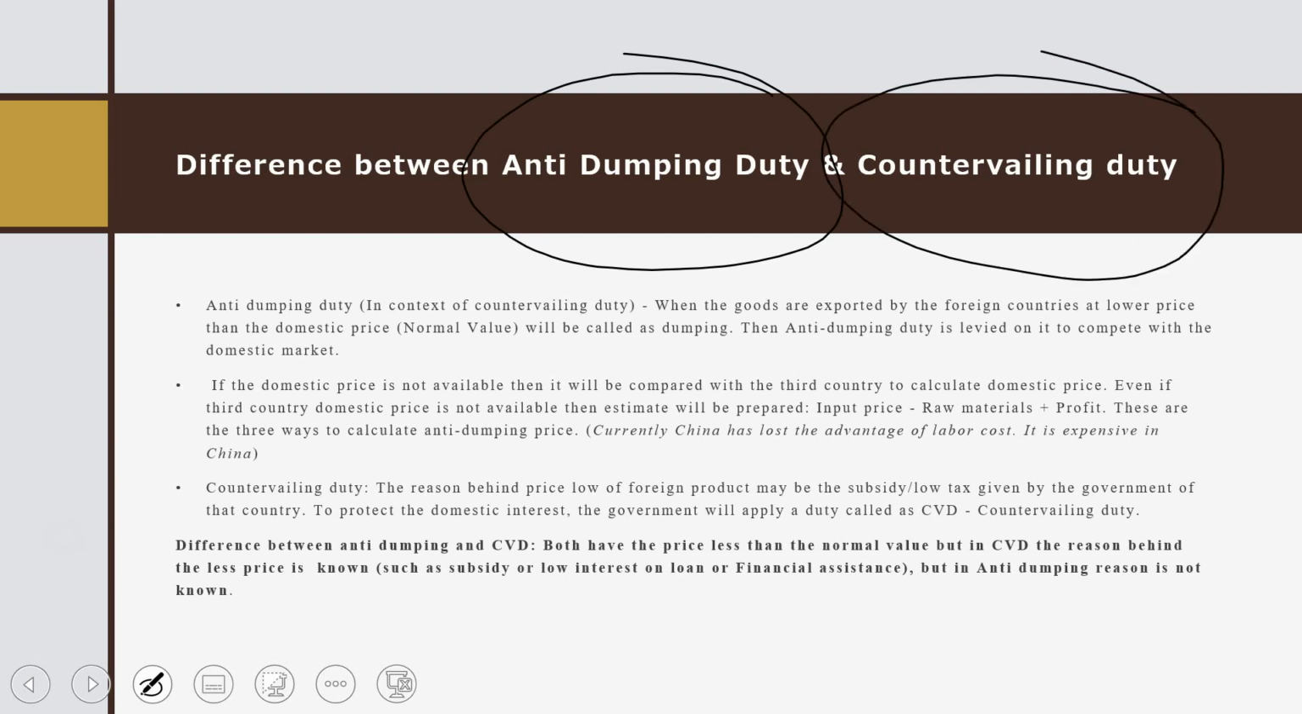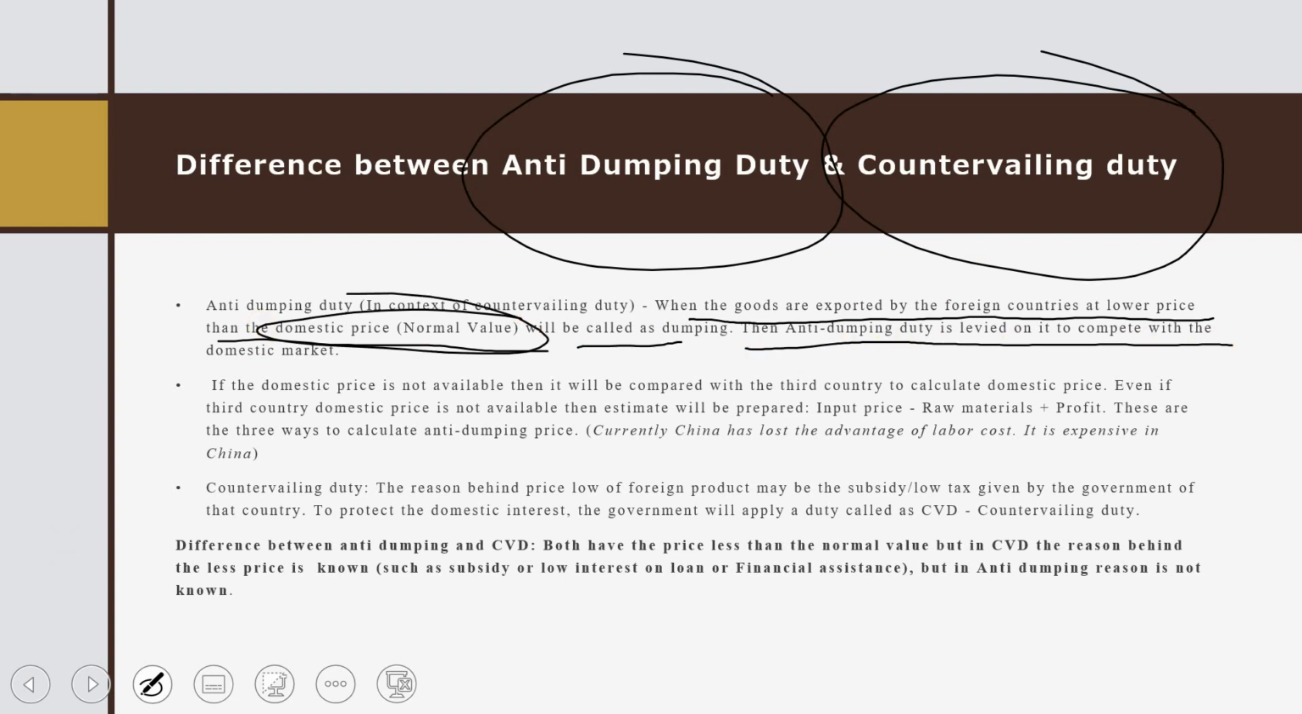Okay, so I have explained what anti-dumping duty is: when goods are exported by foreign countries at a price lower than the domestic price, that is, the normal value, it is called dumping. Then anti-dumping duty is levied on it so that the product can compete with our domestic market, otherwise our domestic market will run out. If the domestic price is not available, then it will be compared with a third country.